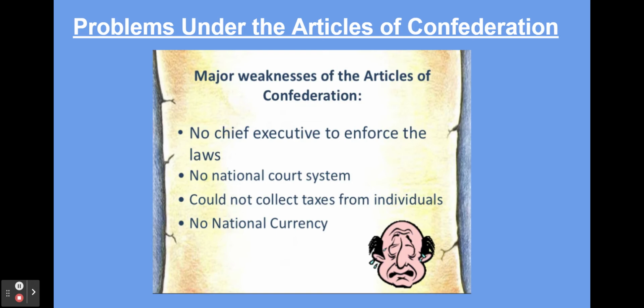Because most of the power was given to the states, major weaknesses soon developed under the Articles of Confederation. Each state wanted to promote its own best interests, which led to disagreements between the states. There was no national court system to make decisions. There also was no chief executive to enforce the laws. Also, because the nation could not collect taxes from individuals, it was going bankrupt, meaning it could not pay its debts. Another problem was there was no national currency. Each state printed its own money, but other states did not have to accept it.